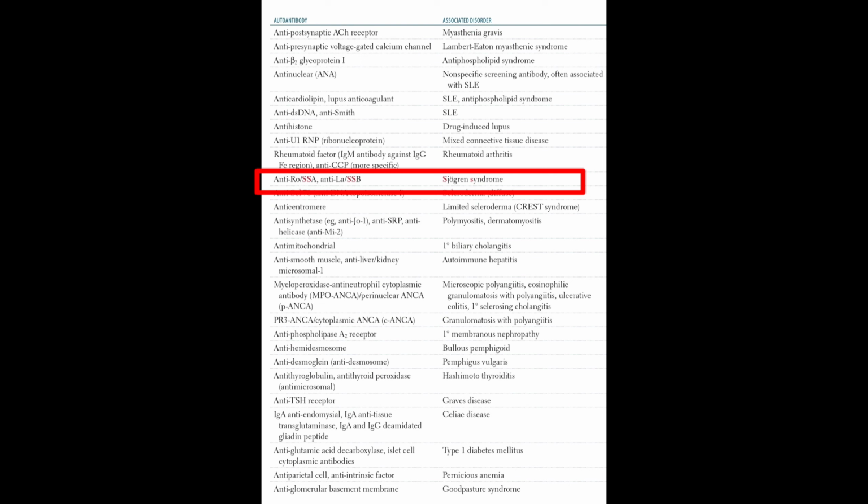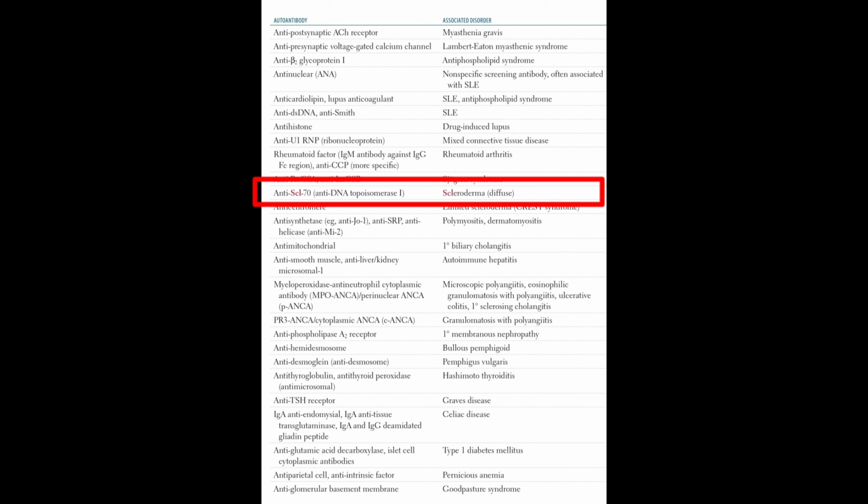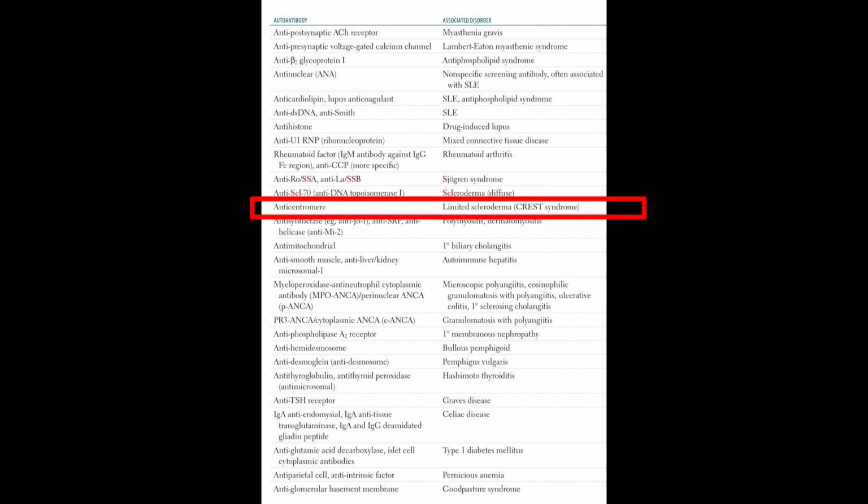The anti-Ro or SSA, or the anti-La or SSB, autoantibody is associated with Sjogren syndrome. The anti-Scl-70, anti-DNA topoisomerase 1, is related to scleroderma, diffuse scleroderma. The anti-centromere autoantibody is associated with limited scleroderma. It is also known as CREST syndrome.